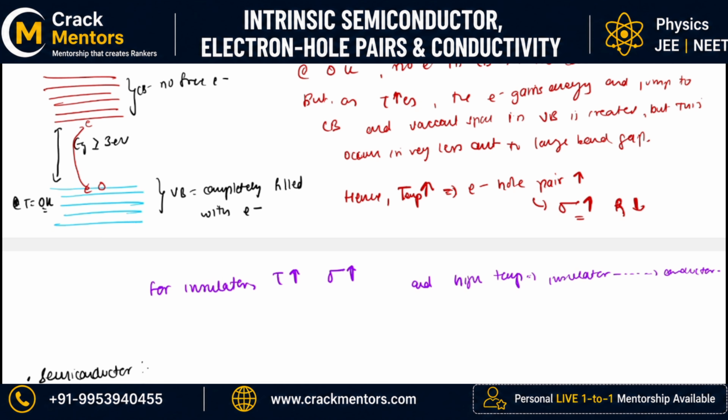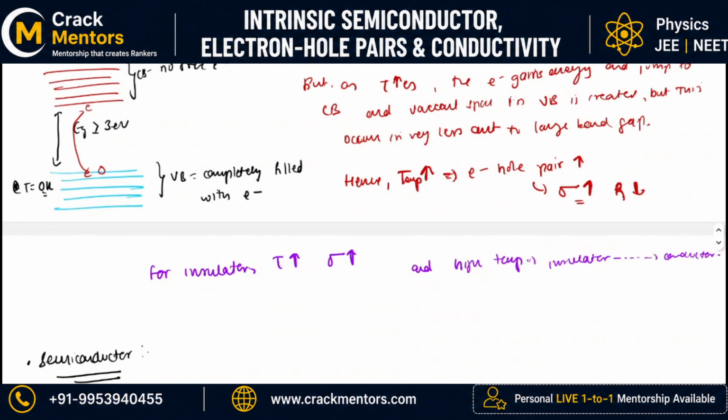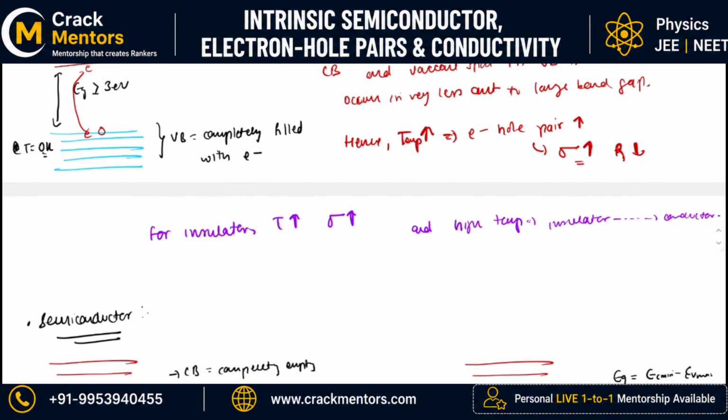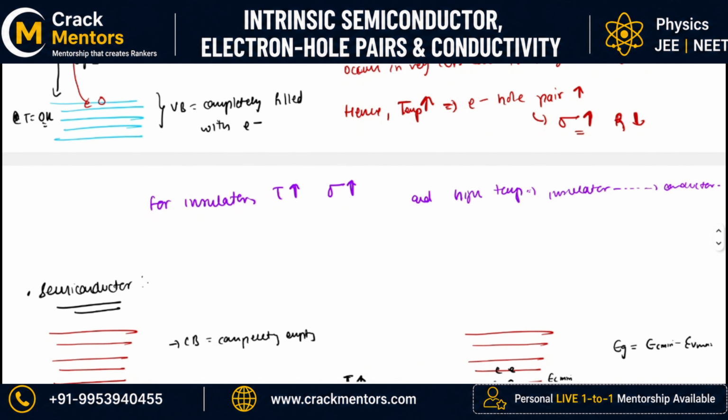So electricity is conducted by the electron which is present in the conduction band and the hole which is created in the valence band. Let me repeat it. The electricity is carried by the free electron that is present in the conduction band, and by the hole which is present in the valence band. So basically for insulator, increasing the temperature increases the conductivity.